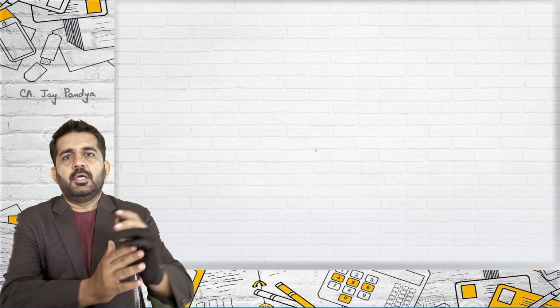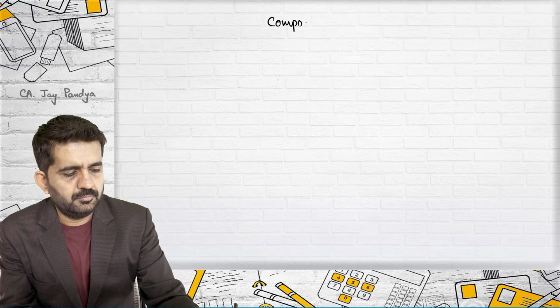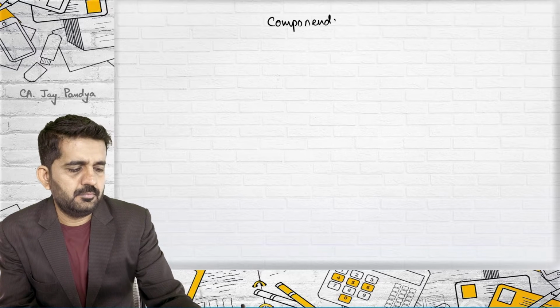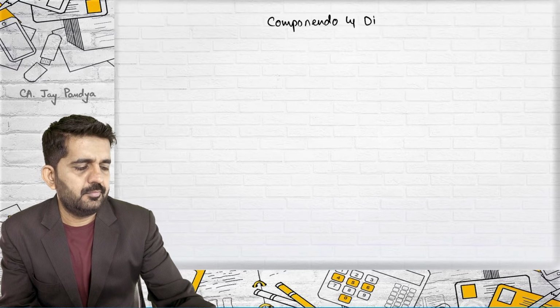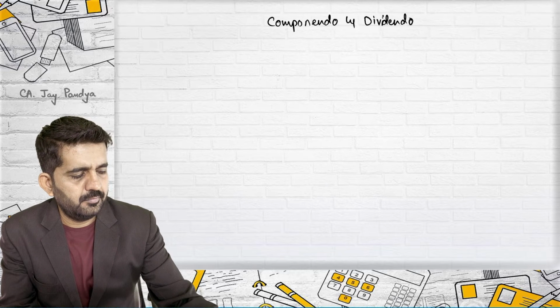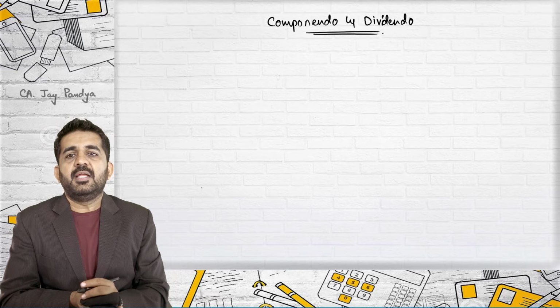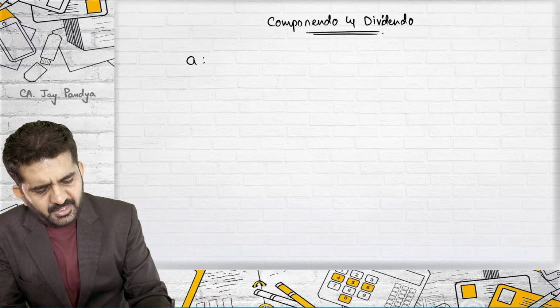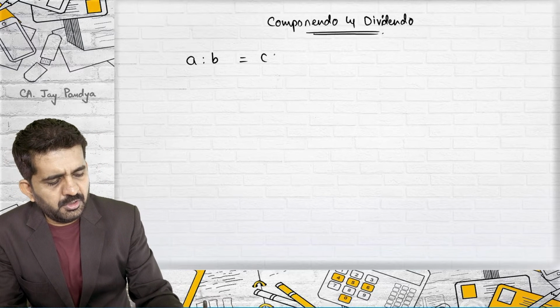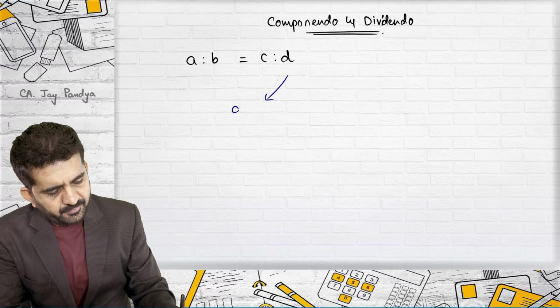Next is componendo and dividendo. It is a combination of both the things. Let me write down componendo. If A is to B is equal to C is to D, what does componendo say?